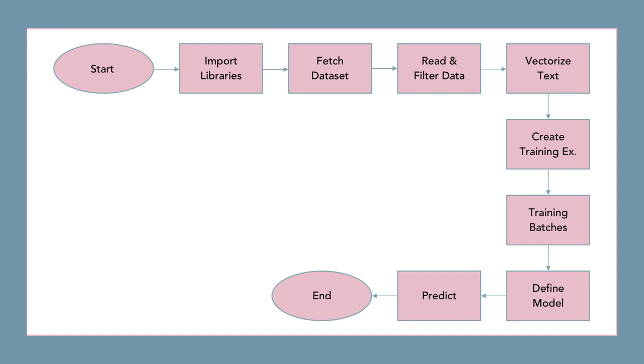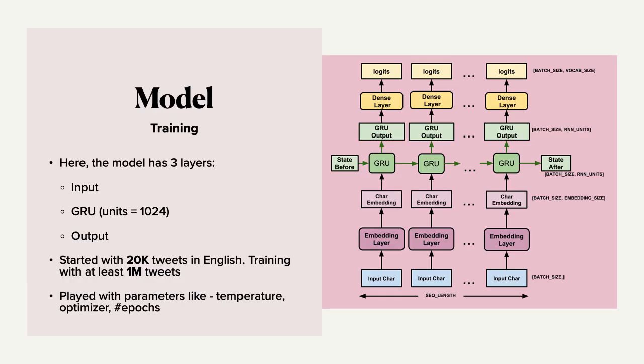This is how the model functions. We start with importing the libraries, fetching and cleaning the data set, vectorizing the text, which is giving each character a numerical representation, creating training examples, creating training batches, defining our model and training our model, and then predicting the tweets.